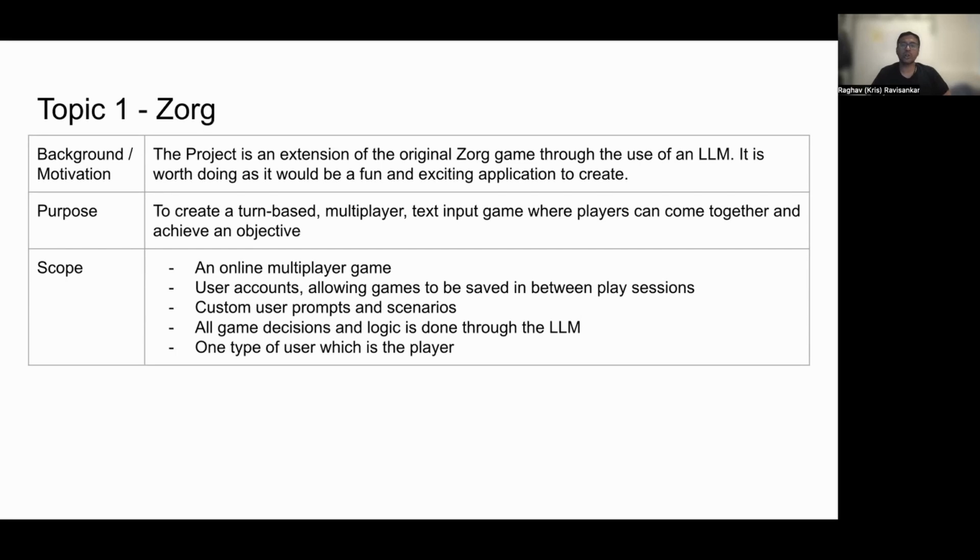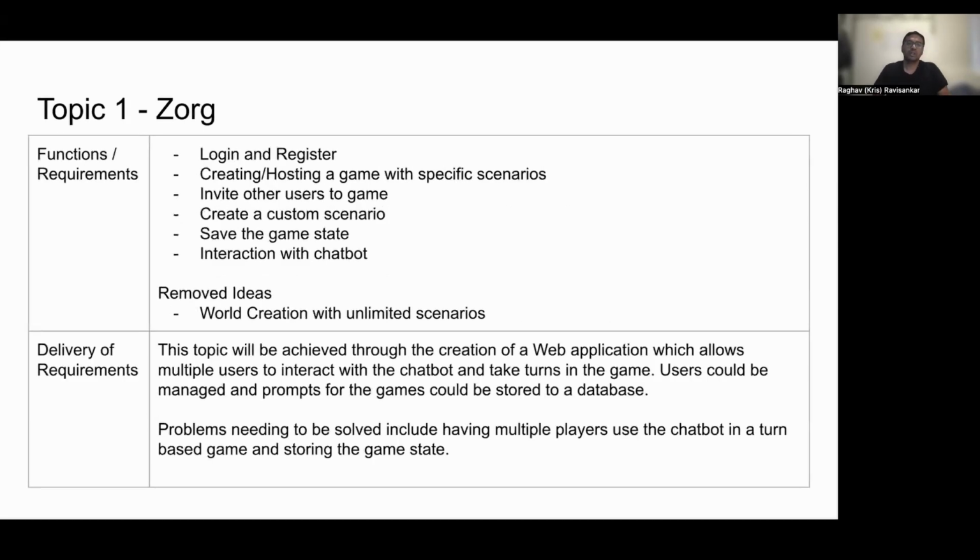The scope we decided on was an online multiplayer game with multiple users, custom user prompts and scenarios, with all the game decisions and logic being done through the LLM. There's only one type of user, which was going to be the player. The functions and requirements were login register, being able to create and host a game with specific scenarios, inviting users, creating custom scenario, saving the game state, etc.